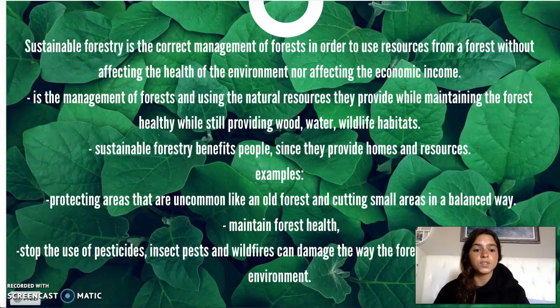Some examples of sustainable forestry are protecting areas that are uncommon, like an old forest, and cutting small areas in a balanced way to maintain the forest health. Stop the use of pesticide, insect pests, and wildlife can damage the forest and creates balance in the environment.